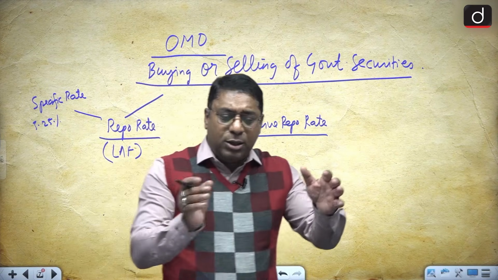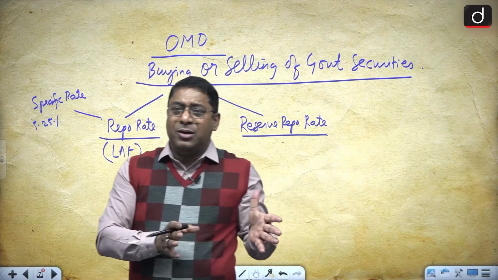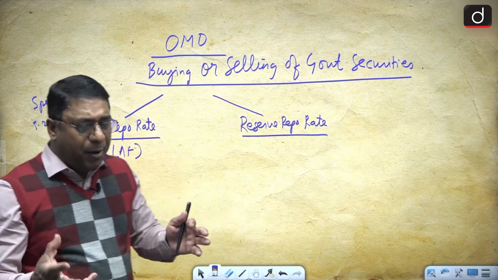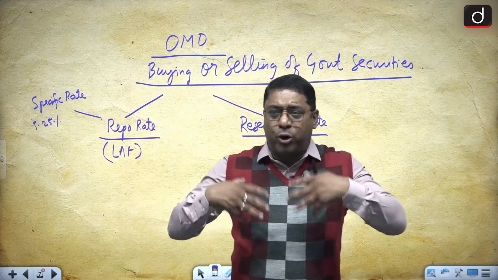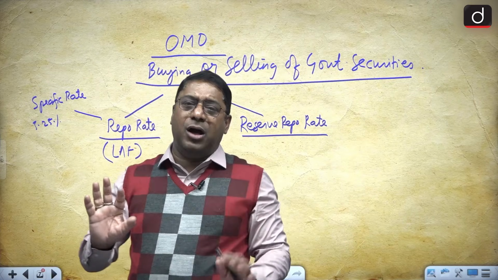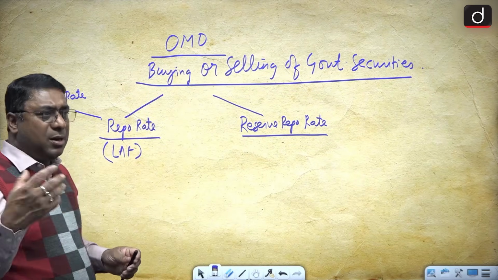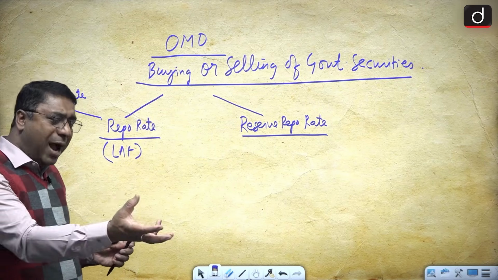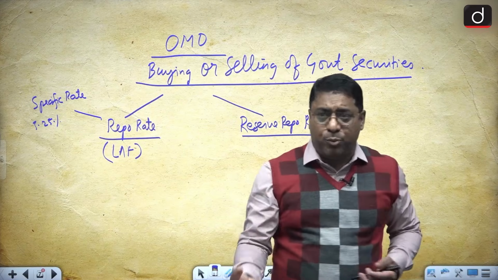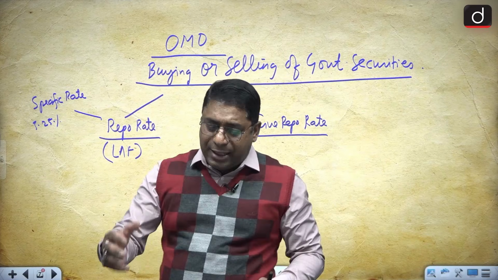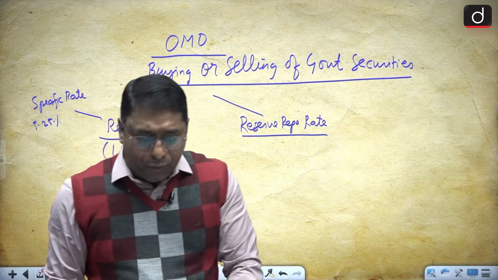So at the repo rate, the RBI buys the government securities or bonds from the banks, and then that transaction gets reversed.